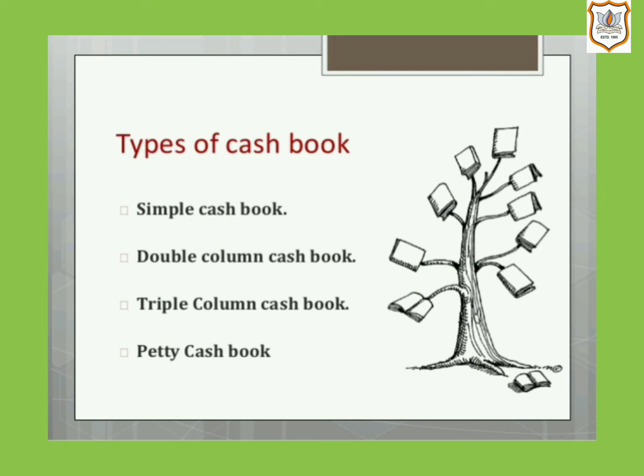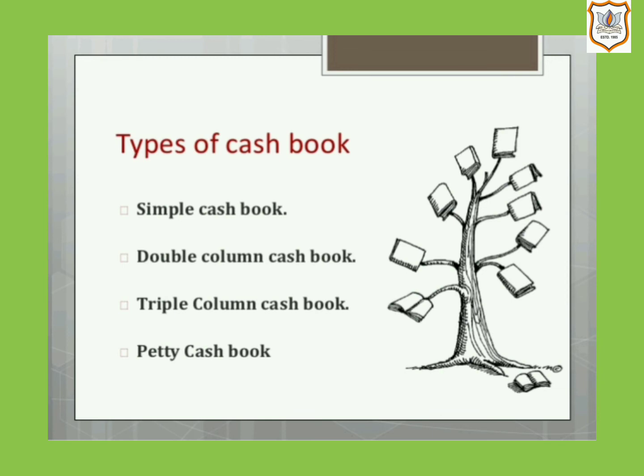Then third type is three columnar cash book, or we can also call it triple column cash book. That is cash, discount and bank columnar cash book. Then fourth one is petty cash book. Petty cash book is kept for keeping a record for the payment of small expenses. We will understand it one by one with example.